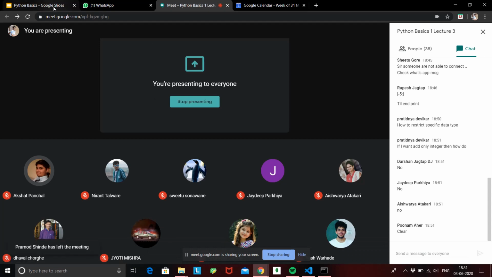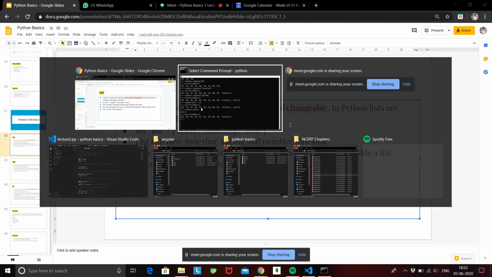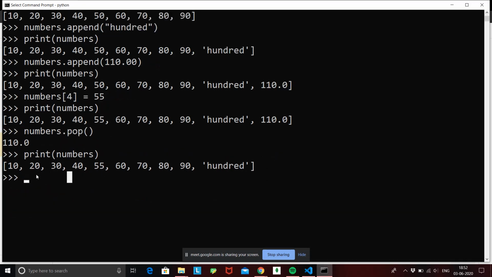All right, so let's keep moving. The next thing we need to see is, we saw append, we saw remove, we saw change, right? Now we need to see this check function. Yesterday we saw the check function for strings. Similarly, we can do a check function for our list. So if I need to check if a particular value is present inside my list or not, say I want to check if 70 is present inside my list, I'll just say is 70 in numbers. So it's going to return me a true value. Why?